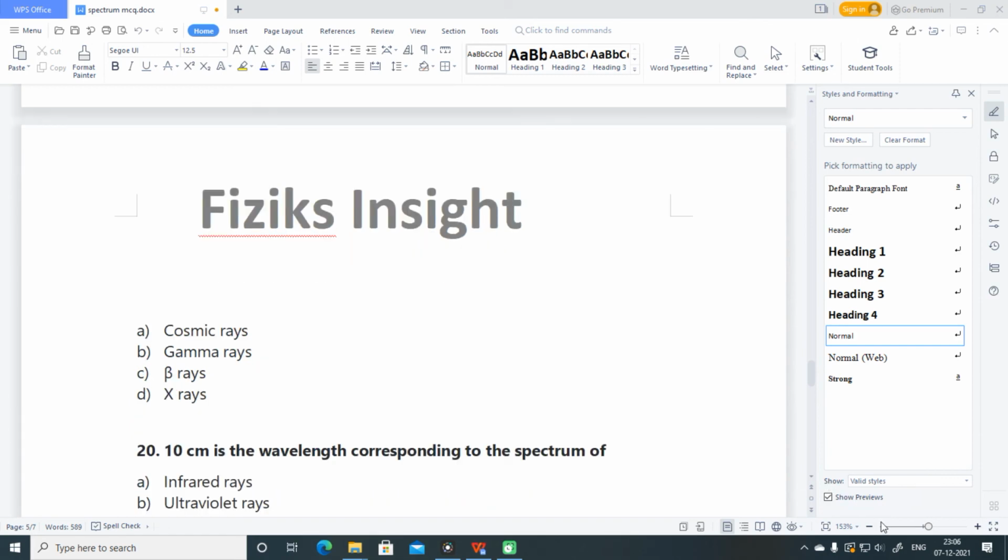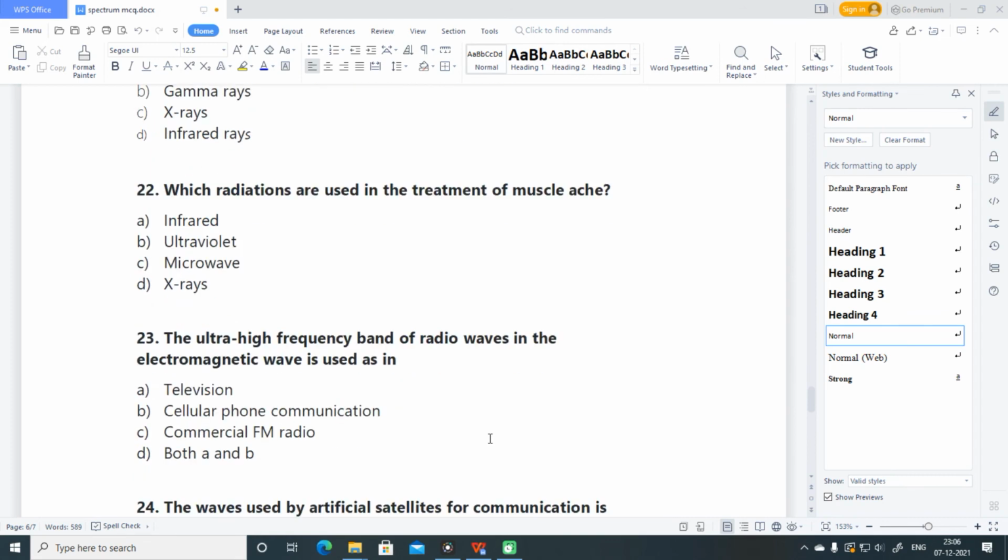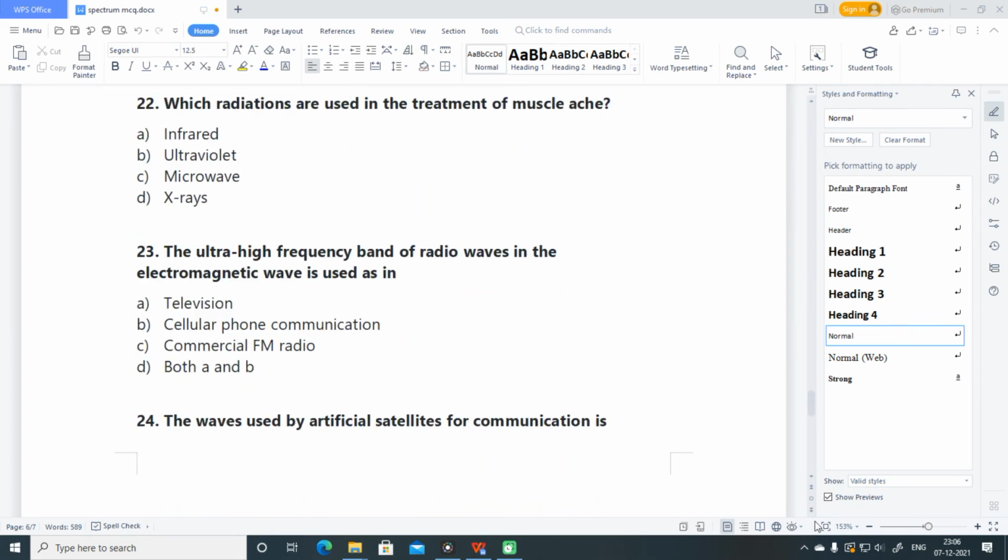10 centimeter is the wavelength corresponding to the spectrum of which radiation? 10 centimeter is the range of infrared rays. The structure of solid is investigated by using X-rays. Next is, which of the radiations are used in the treatment of muscle ache? So the treatment of muscle ache is done with the help of heat. So the radiation which will provide heat is infrared radiation. So A option is correct for this answer.